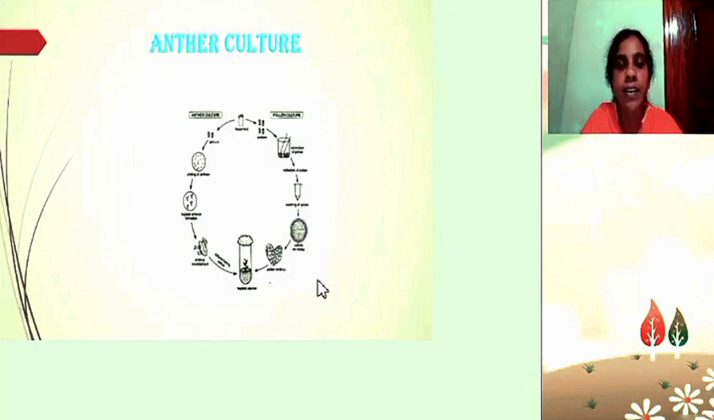Next is the anther culture. Haploid plants can be produced by anther culture and also pollen culture. For anther culture, anthers can be directly inoculated, and from the anther an embryo is formed, and from the embryo the shoot develops. And for pollen culture, the pollens are taken from the anther and sterilized and placed in culture media where the embryo forms, and from the embryo the plant develops.